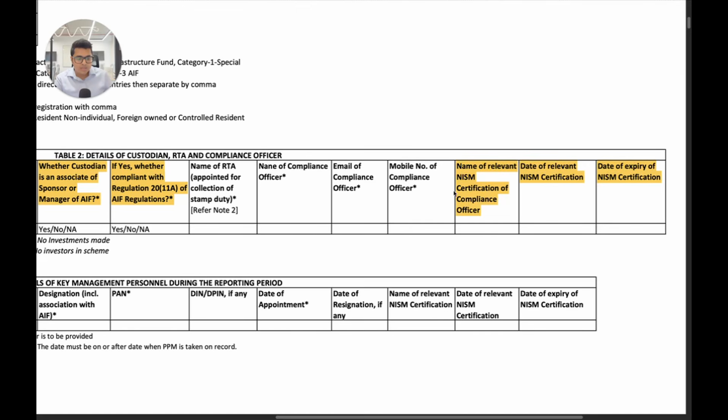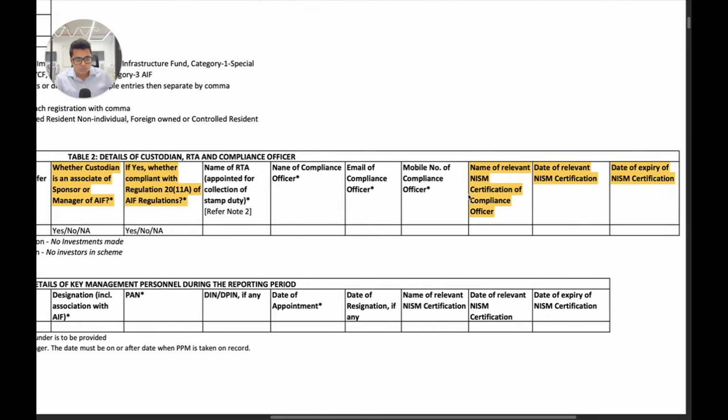Now name of the relevant NISM certification of compliance officer. This also has to be given. This is a new certification that has come in for compliance officers, wherein compliance officers of AIFs have to obtain certification 3C of NISM, and the deadline to obtain the certification is 31st of December 2026. So this year end is when you have to obtain the certification, and they've asked the name of relevant certification, date of relevant NISM certification, and date of expiry as well. So this has also been added.